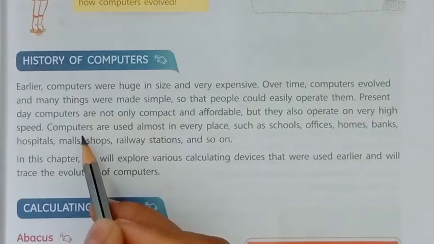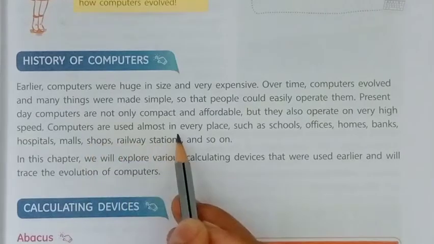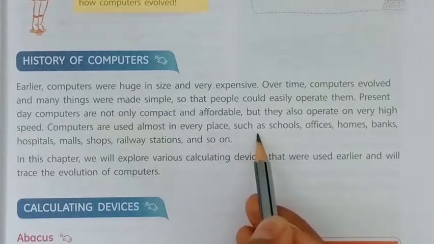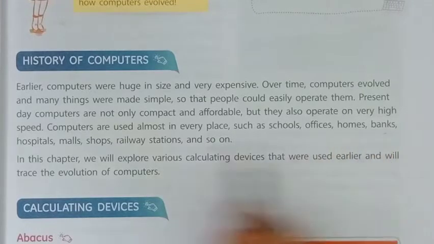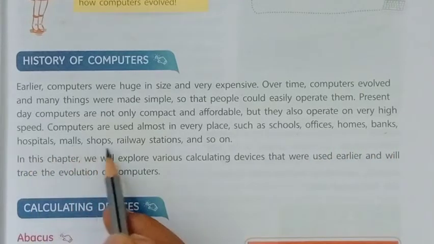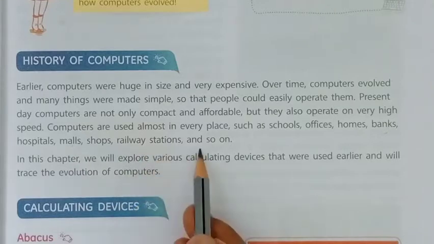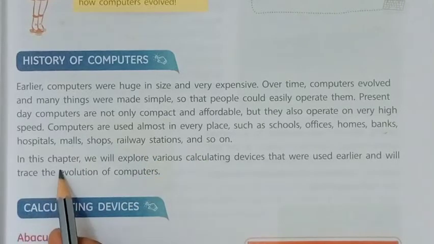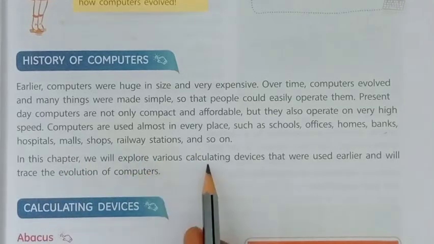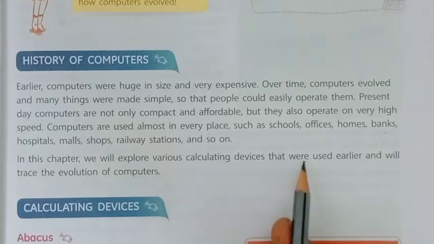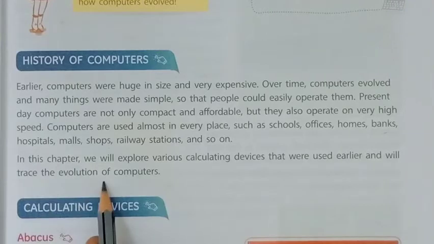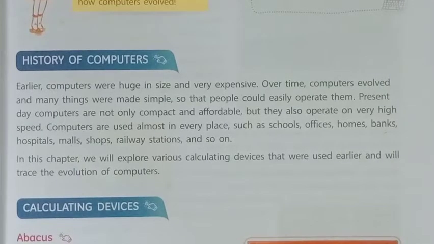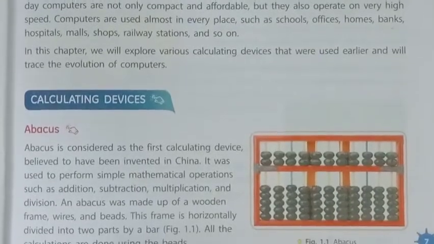Computers are used almost everywhere, such as schools, offices, homes, banks, hospitals, malls, shops, railway stations and so on. In this chapter we will explore various calculating devices that were used earlier and trace the evolution of computers. So our first topic is calculating devices.